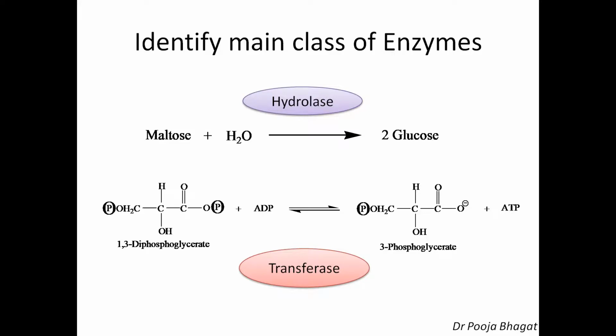If the phosphate group is transferring within the molecule, then it is mutase. We have seen it is mutase, an isomerase type of reaction. While if the phosphate group is transferred from one molecule to another, here from 1,3-diphosphoglycerate to ADP, then the main class of enzyme is transferase. So I hope it is clear to everyone what the main 6 classes are and how we can identify the main classes of the enzymes.